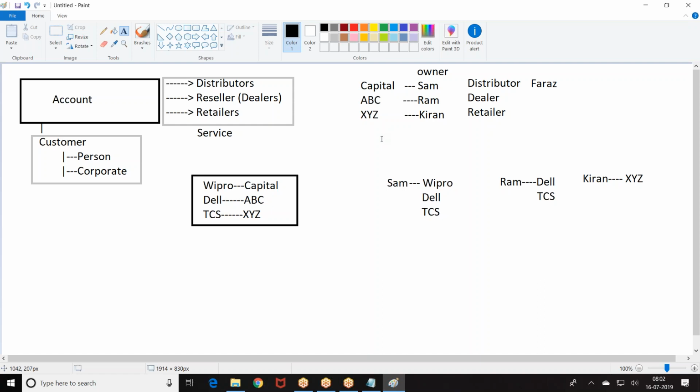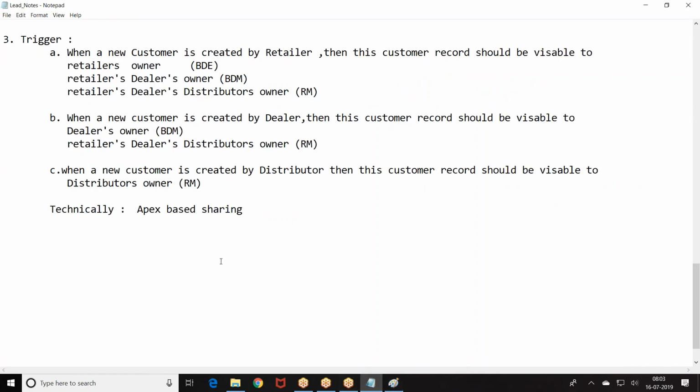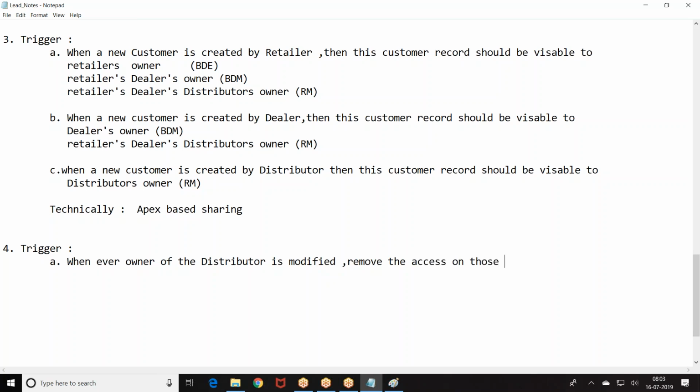Are you getting my point here? Okay, that's what I am giving here. Whenever the owner of the distributor is modified, remove the access on those customers.